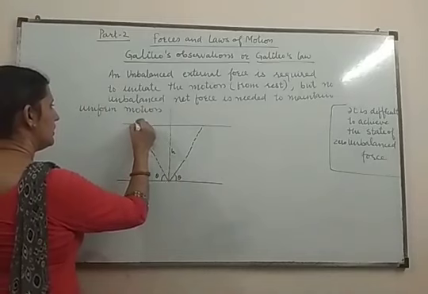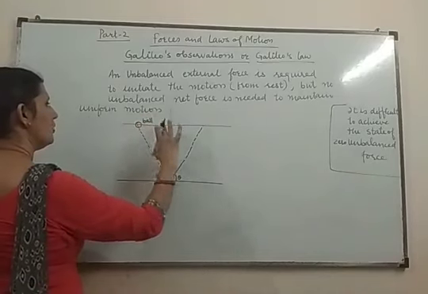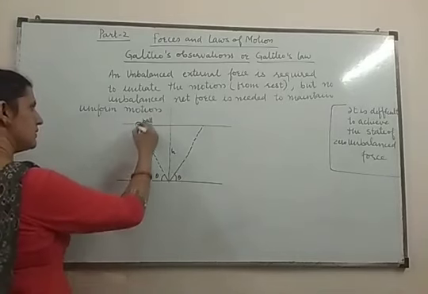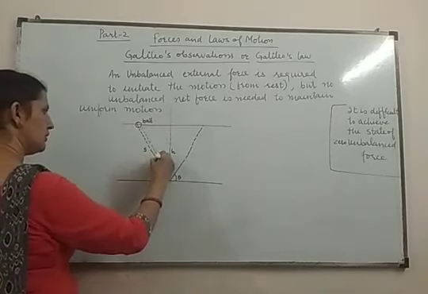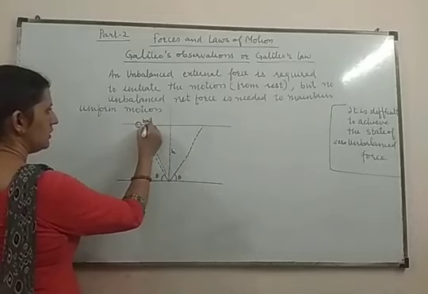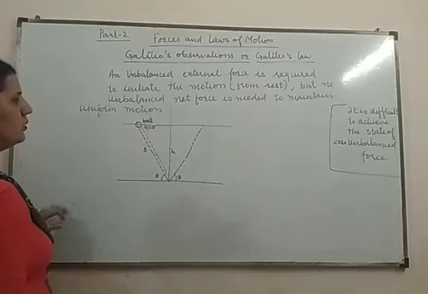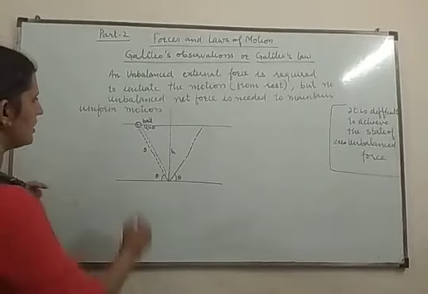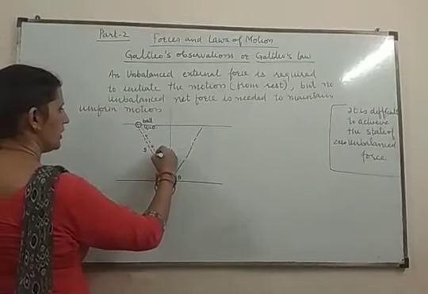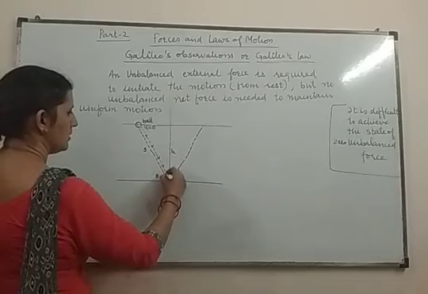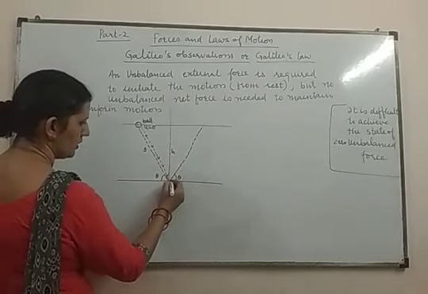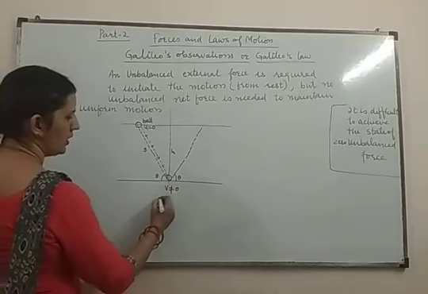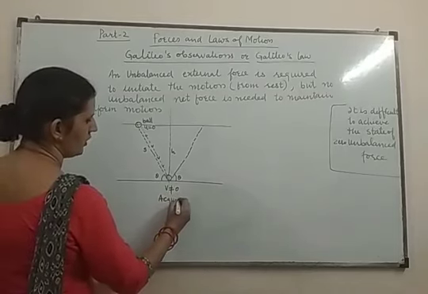A ball is released from the height h, and the ball travels a distance s along this path. Initially, the velocity of the ball is 0. When it is dropped from this height and travels along this path, what happens when it reaches this point? The final velocity is not 0. It acquires some velocity.